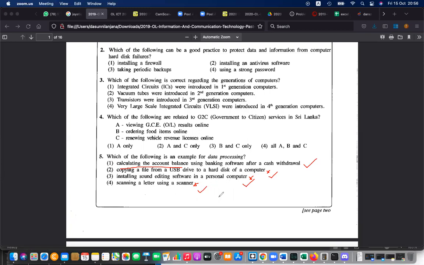When scanning a letter, process is working. A smart fellow can tell. So answer is all. I agree. Smart fellow can tell. Answer is all. I agree with that. But according to your syllabus, we have to take, we are compelled, we are forced to take answer as 1. Why? Because that is a clear process. Others are also processes, if you dig into deep.